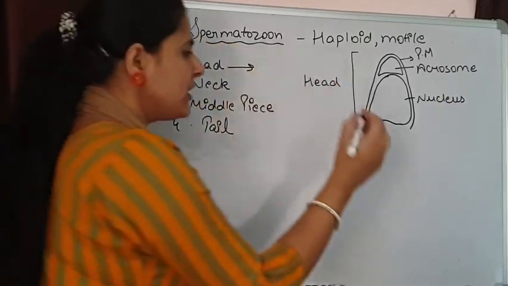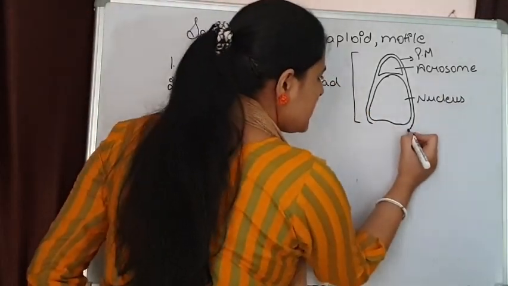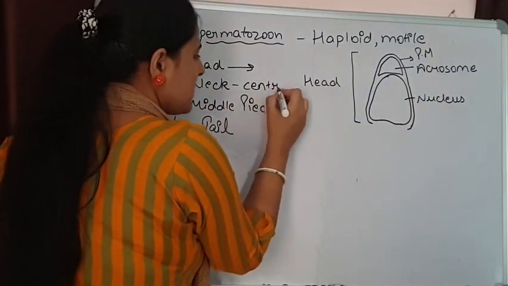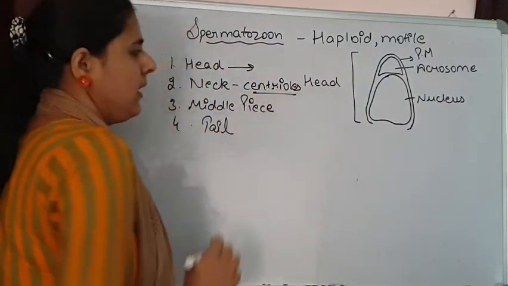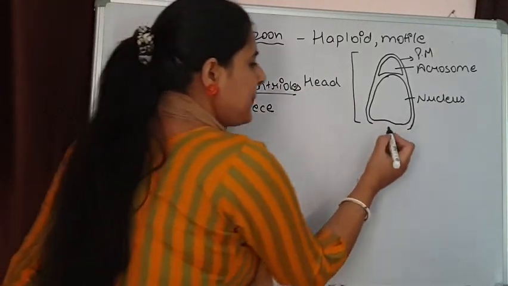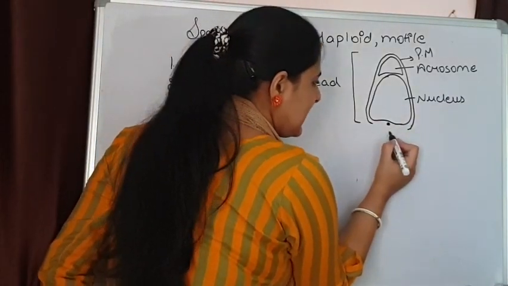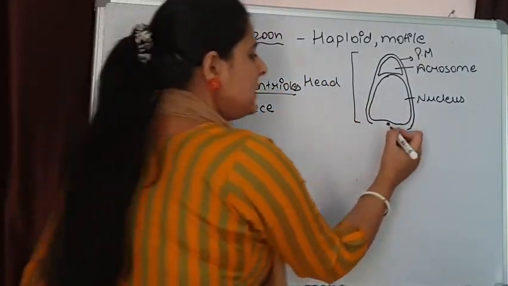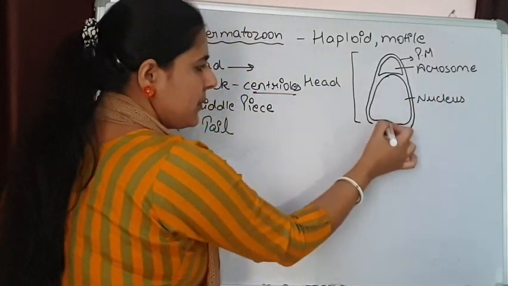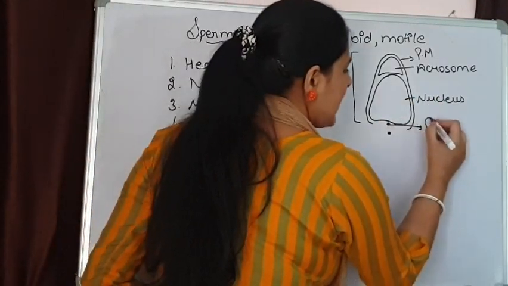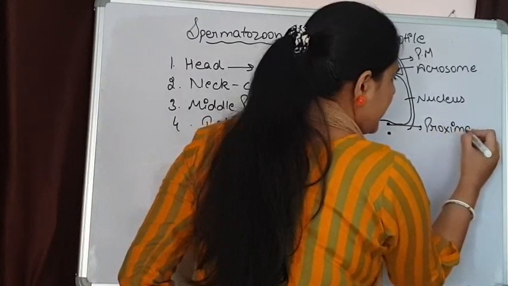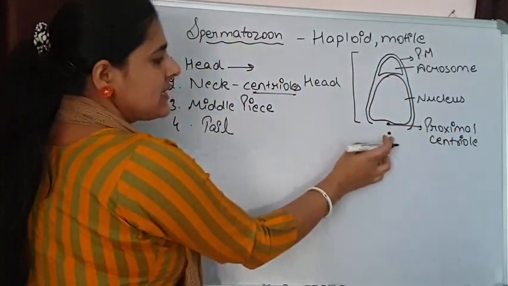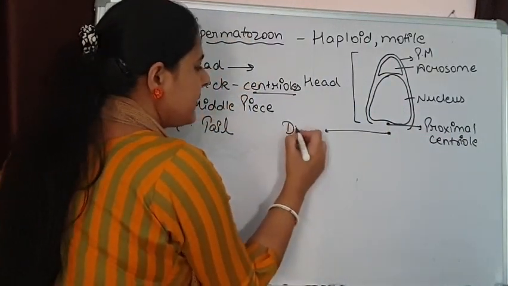The region that is coming next to this head region is the neck region. That is a very short region. A small constriction is present over here, and this neck region is containing 2 centrioles. How are these centrioles present? Basically, 2 centrioles are present at right angle to each other, and the centriole just below the nucleus is known as proximal centriole. The second centriole that is present below it is known as distal centriole.